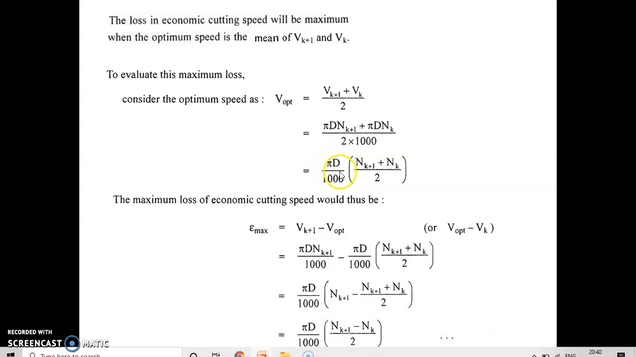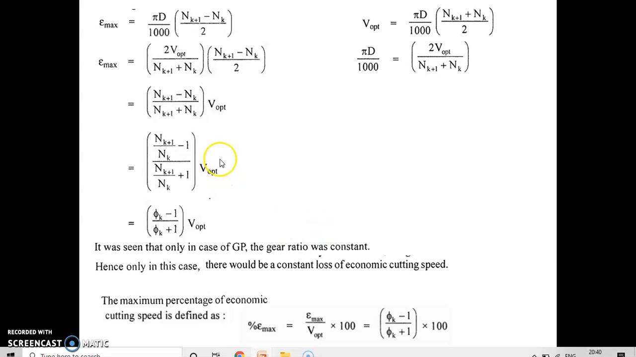By substituting all the values, we get pi d upon 1000 into bracket nk plus 1 plus nk by 2. Similarly, epsilon max, we get pi d upon 1000 into bracket nk plus 1 minus nk by 2. For this purpose, V optimum minus Vk or Vk plus 1 minus V optimum should be considered. By putting in all the values, we will get the final equation, that is 5k minus 1 upon 5k plus 1 into V optimum.